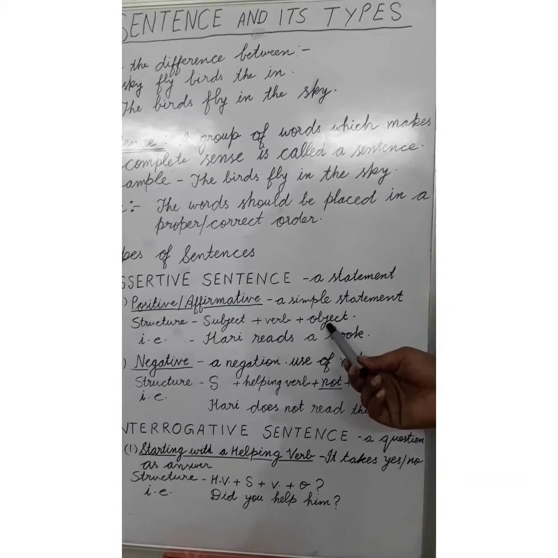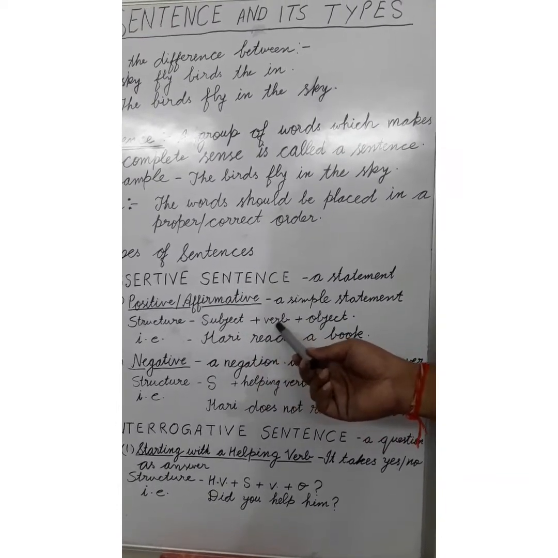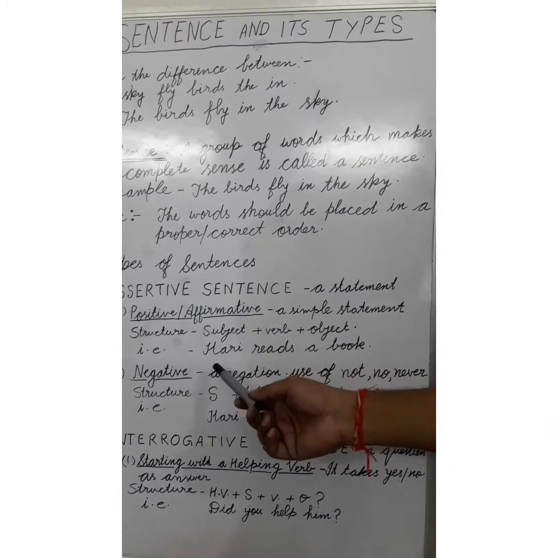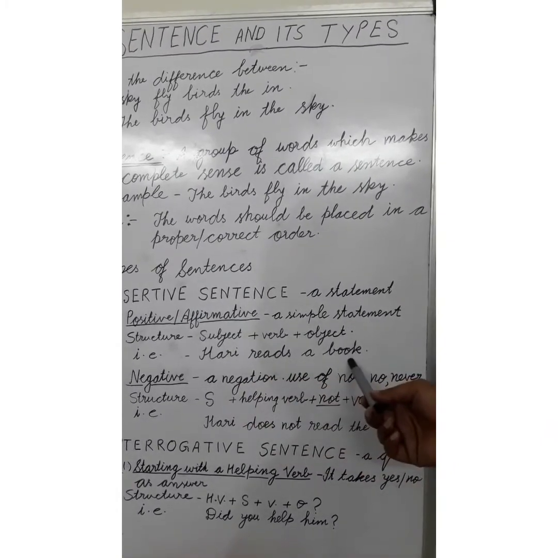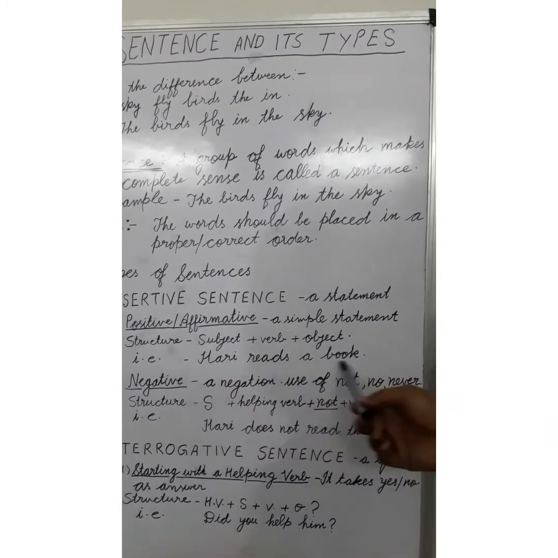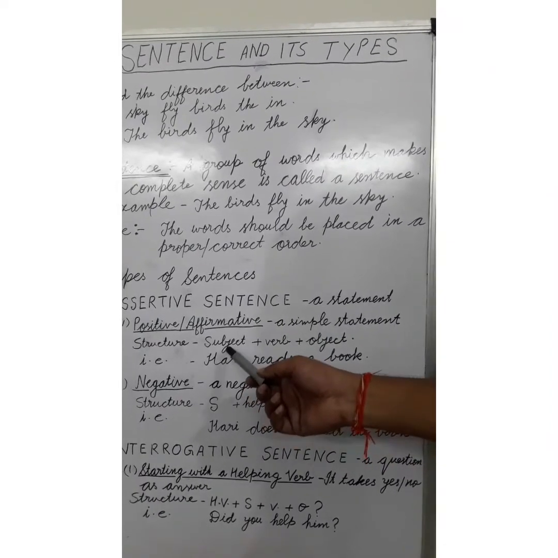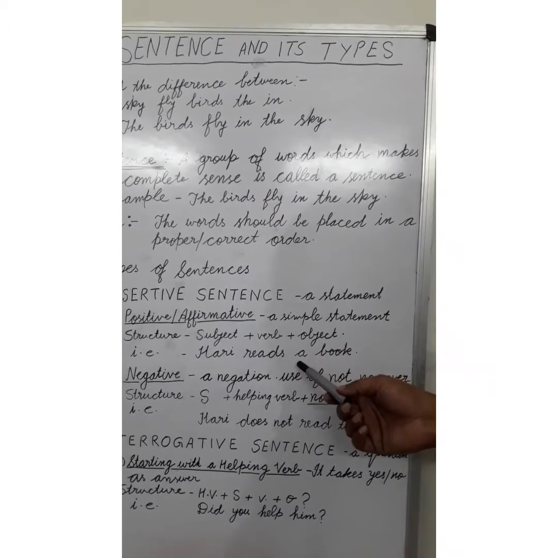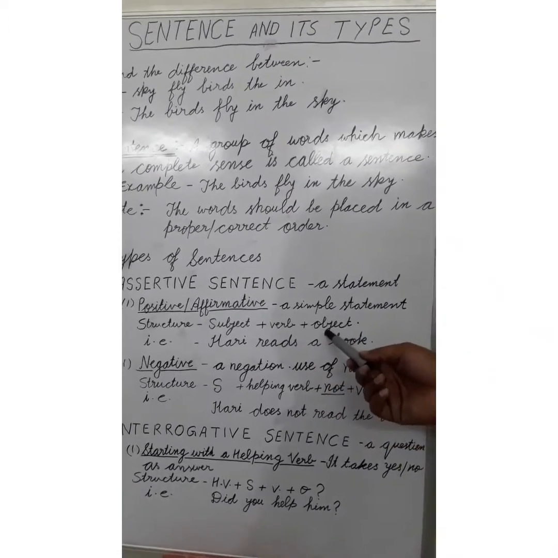So the structure is subject plus verb plus object. Take an example: Hari reads a book. Here in this sentence, Hari is the subject, reads is the verb, and a book is the object.